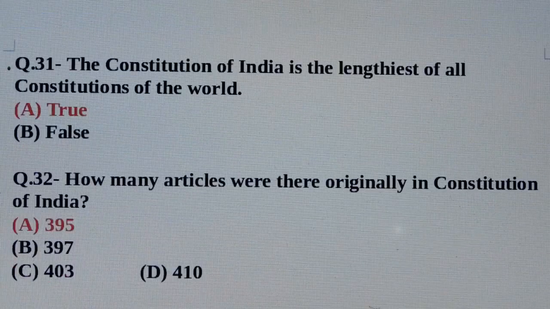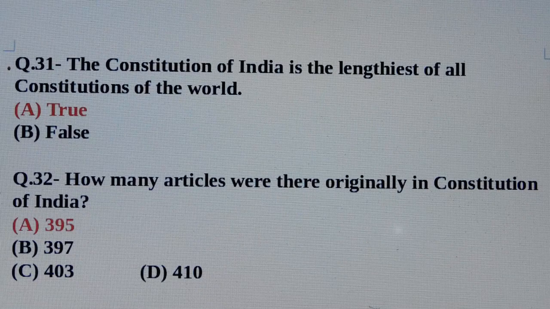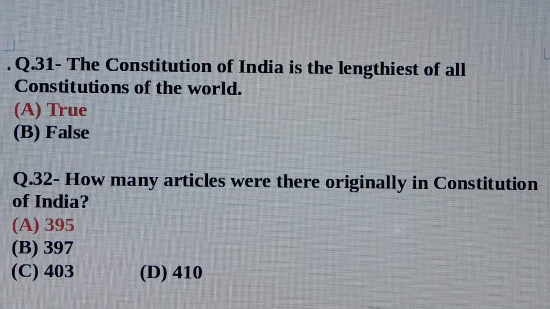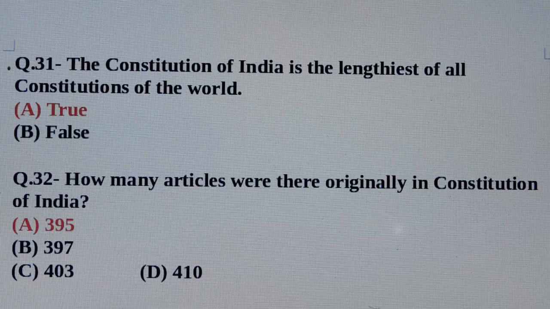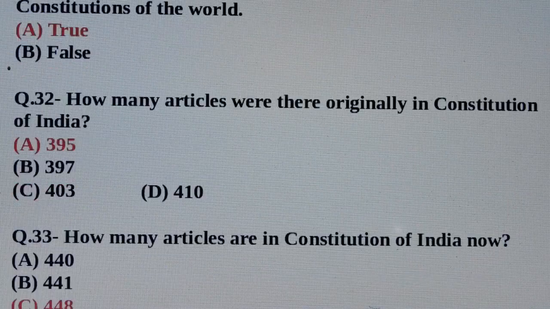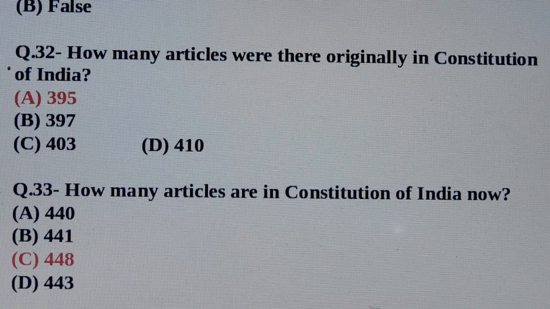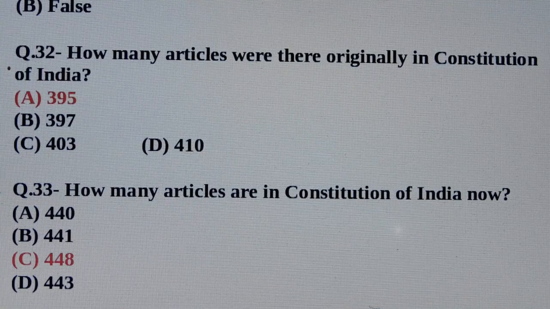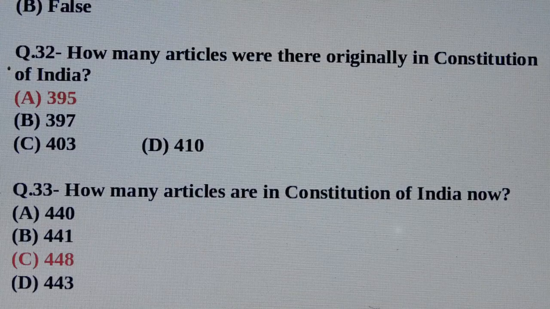Question number 31. The Constitution of India is the lengthiest of all constitutions of the world. Answer is option number A, true. Question number 32. How many articles were there originally in Constitution of India? Answer is option number A, 395 articles.